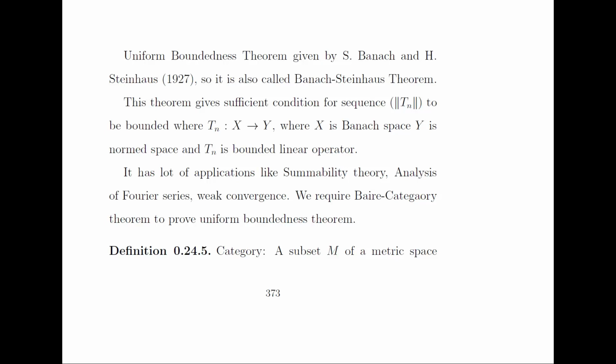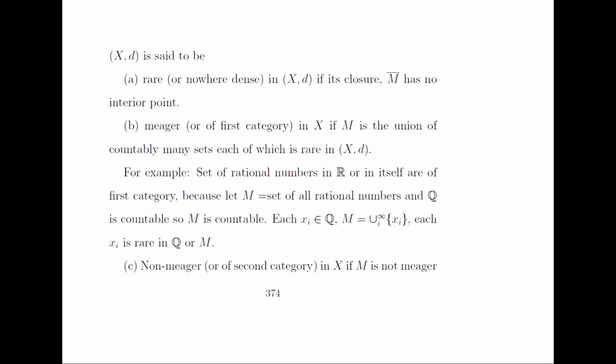and to prove the uniform boundedness theorem, we need the Baire category theorem. So first of all, we discuss the category. Let M be a subset of a metric space X. Then the set M is said to be rare or nowhere dense in X if its closure M bar has no interior point. Or the set M is said to be of first category or meager in X if M is the union of countably many sets, each of which is rare in X.